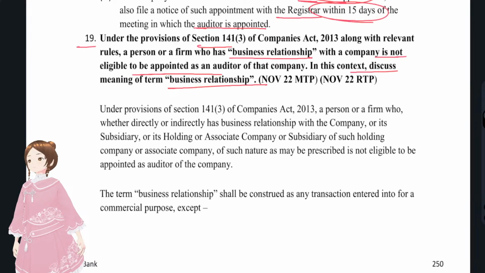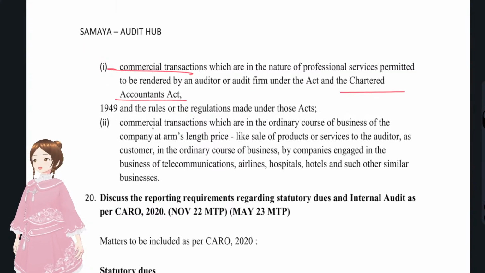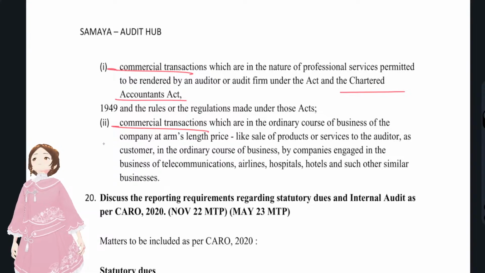Under the provisions of Section 141 of the Companies Act, the term business relationship means a commercial transaction as per the Companies Act, and a commercial transaction at arm's length price in the ordinary course of business. That's it, a direct question.